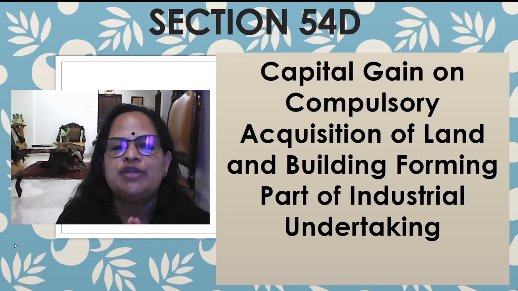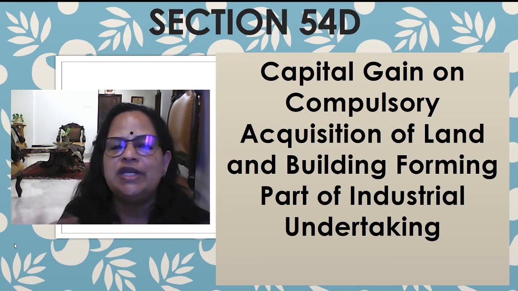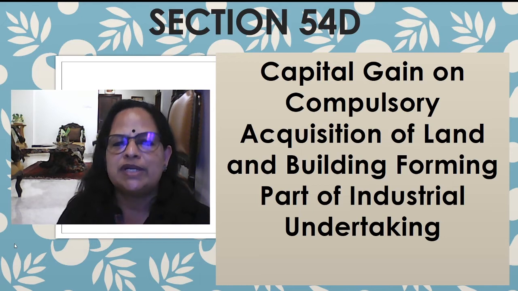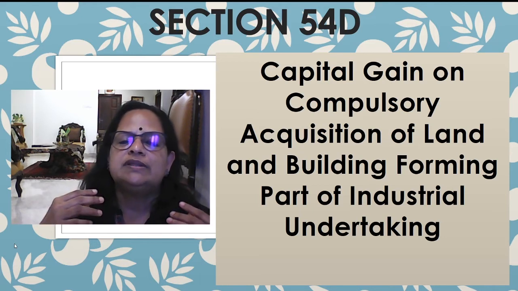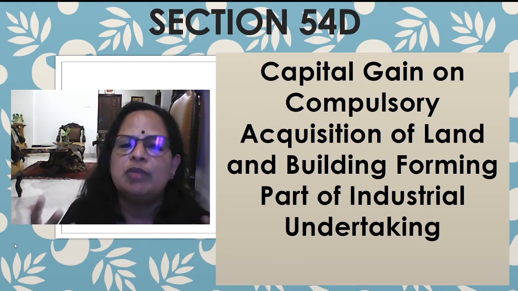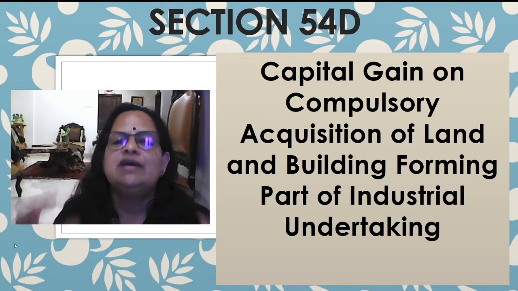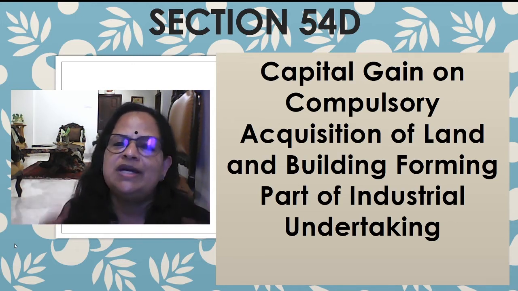Here you have to remember who can compulsorily acquire the property. It's only the government, maybe for a flyover construction or a metro construction, road widening or anything like that. Government wants to acquire the property, they have the right to do that. So then what all exemptions are possible for the assessee?